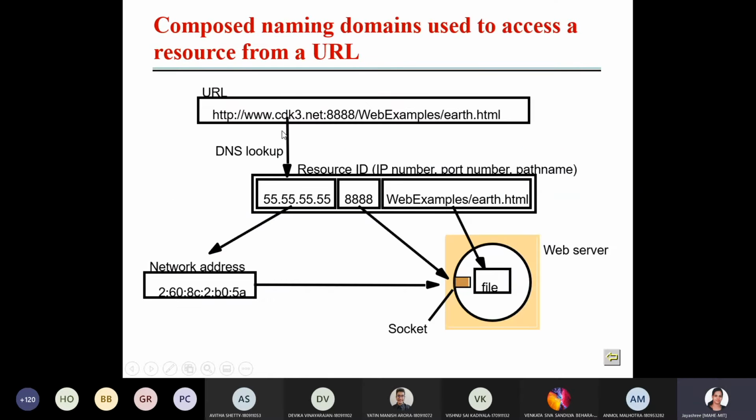See, you specify the URL here. Okay, so this URL you give, www or some address, is looked up in the DNS lookup table. This URL will be mapped to an IP number, port number, and the path name. So the path name is given. This is the IP number, port number, and the path name. Okay, so this one, through routing